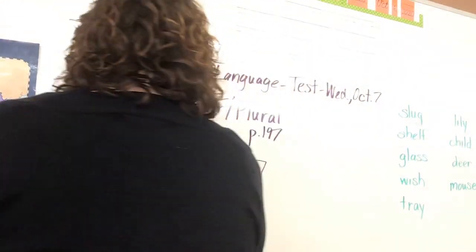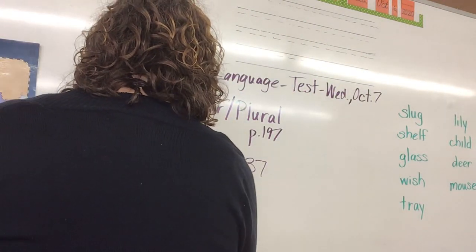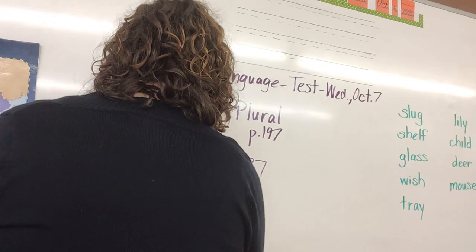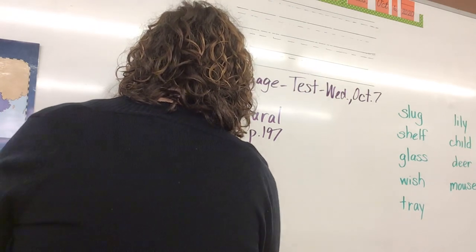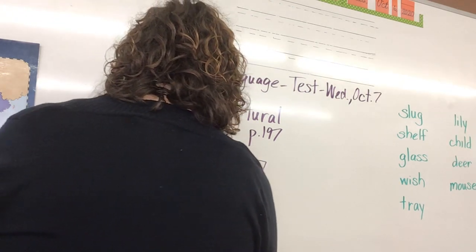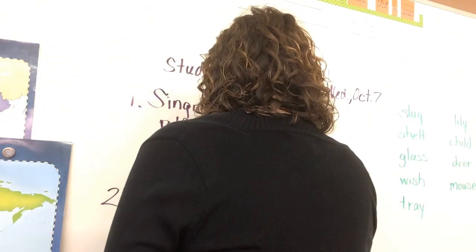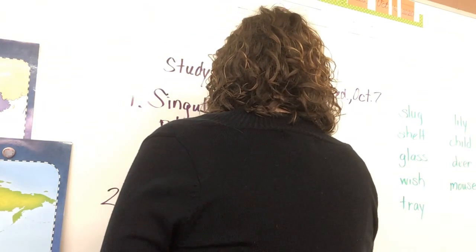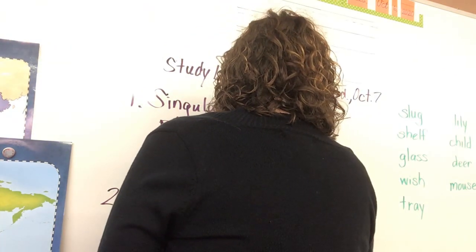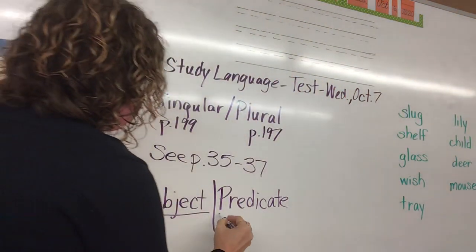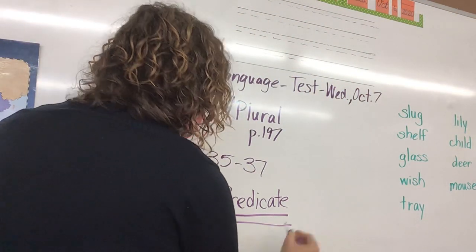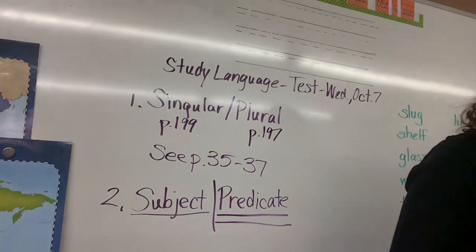Right? And then number 2, subject and predicate. And I actually want you to write it like we have to do it on the test. So write the word subject and underline it once. Write the word predicate and underline it twice.